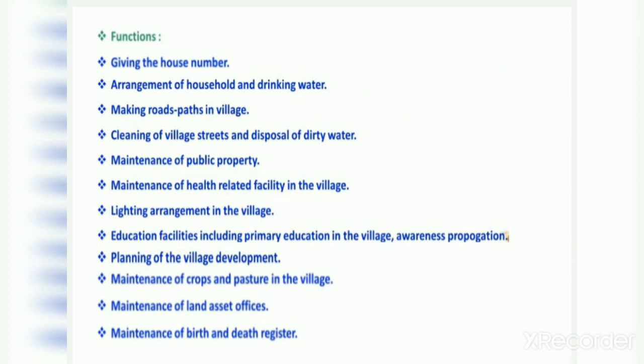We know that in villages health facilities are very less, so this is the work of Gram Panchayat, how to provide health facility in the village. Also the maintenance of public property, then cleaning of the village streets, making roads, new roads if the roads are damaged, then providing household pure drinking water to the people, and also they are giving the house numbers. As you know that we all have been given house numbers. So all these are the functions of Gram Panchayat.